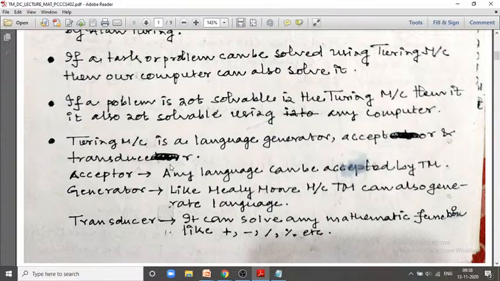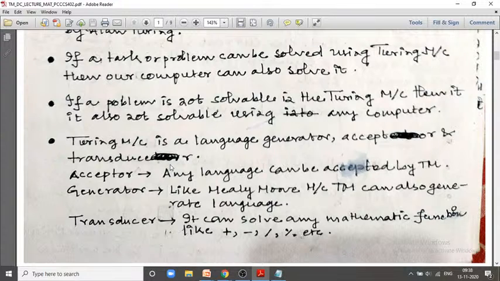Finite automata with output. There are 2 types: finite automata with output and finite automata without output. Finite automata without output are basically deterministic finite automata and non-deterministic finite automata. But finite automata with output are Mealy and Moore machine. I hope that you remember these points, recapitulate these points. Next is transducer.